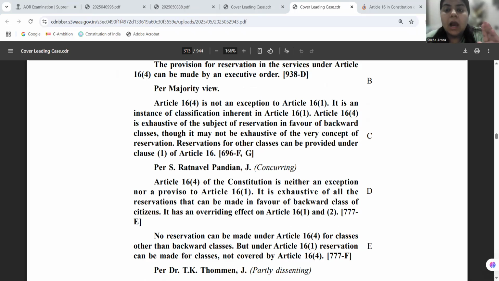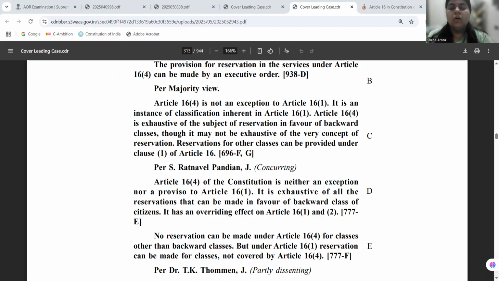50% is given as the upper ceiling for reservation in the case of Indra Sawhney. Now, coming to the question of promotion, whether reservations are allowed in promotions, that once a person is appointed, will reservation also be given in the cases of promotion? Indra Sawhney answers that question in the negative, saying that